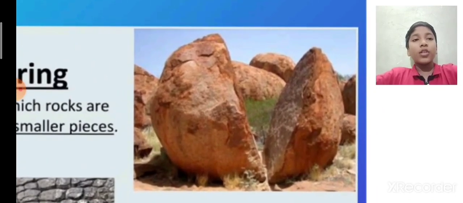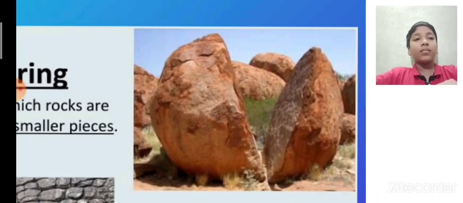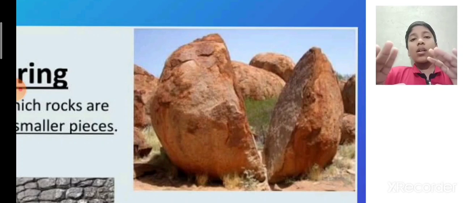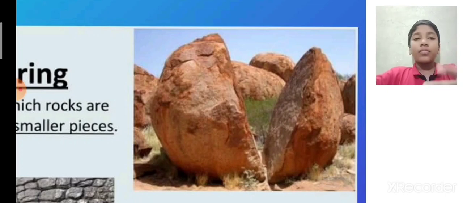See, this is the image of physical weathering. What is meant by physical weathering? Physical weathering is nothing but the rocks breaking down by the agents of nature. That means it will break down by glaciers, water, wind and sunlight and so on.